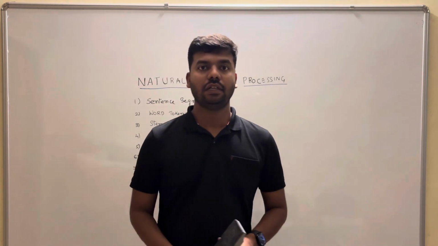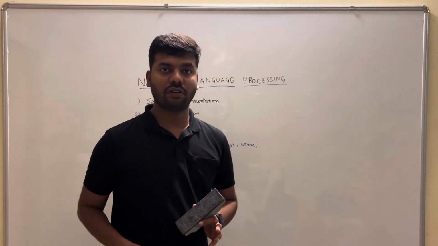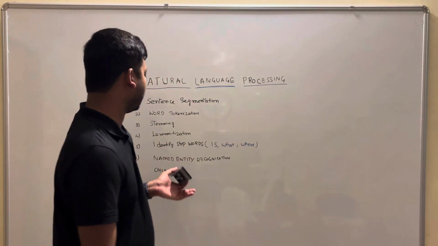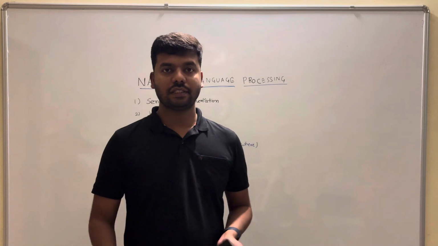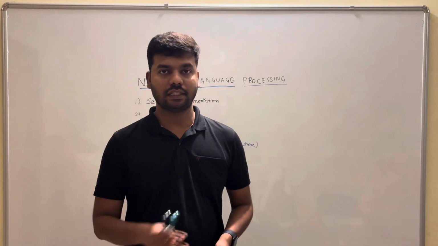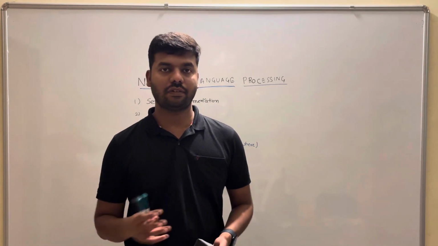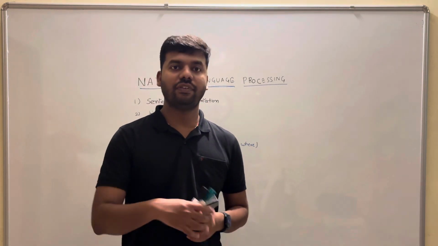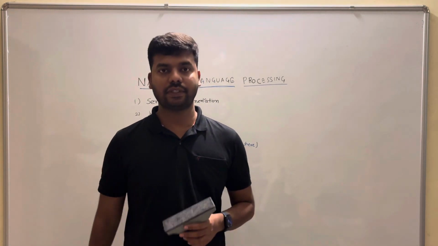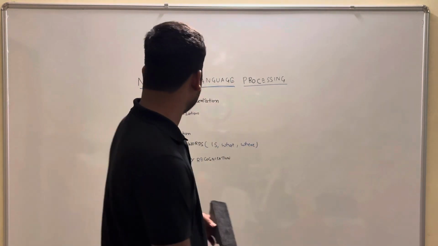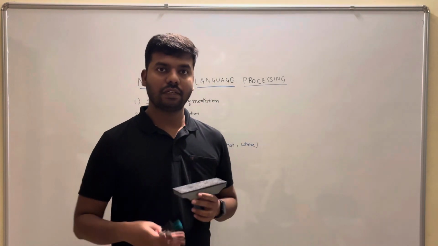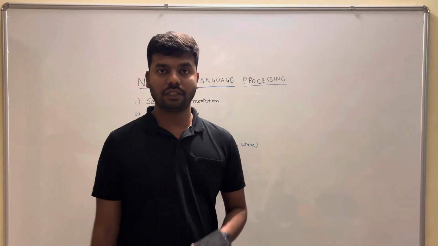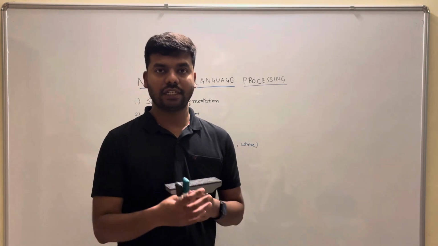Once we get such root words, the next step is to identify the stop words. In a sentence like the sun rises in the east, words like the, in, what, or which are nothing but stop words, which are to be filtered out while extracting the exact meaning of the text. Once we eliminate those stop words, what we have is the root words or keywords, which contain the exact meaning of the sentence.